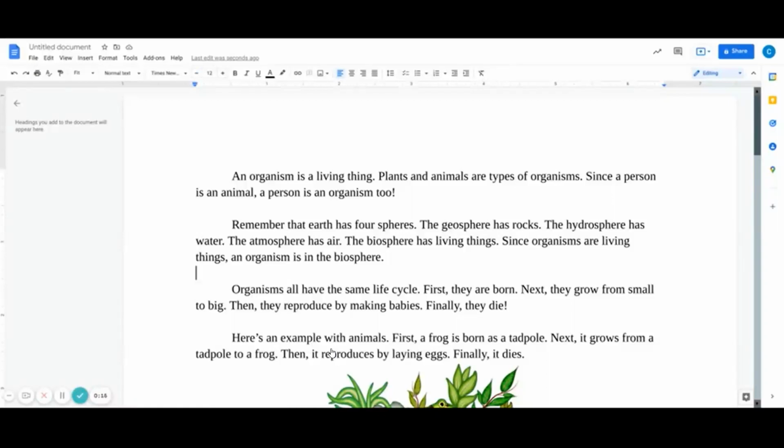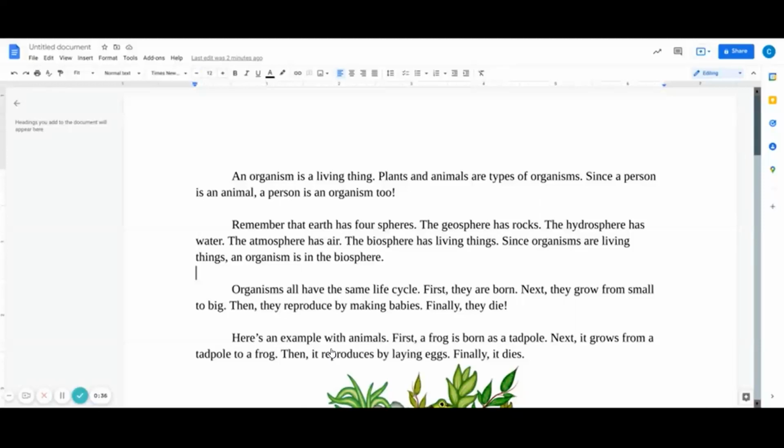Remember that Earth has four spheres. The geosphere has rocks, the hydrosphere has water, the atmosphere has air, the biosphere has living things. Since organisms are living things, an organism is in the biosphere.